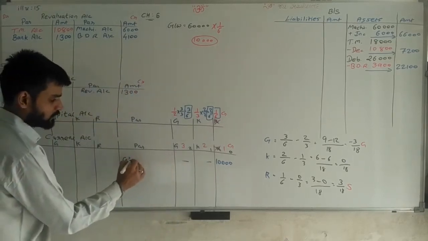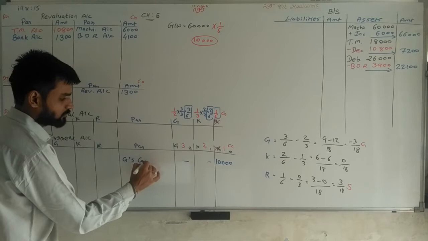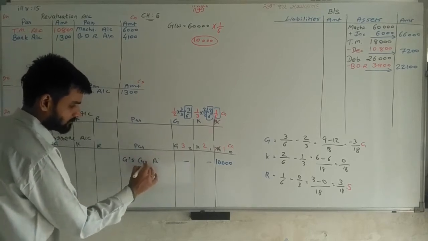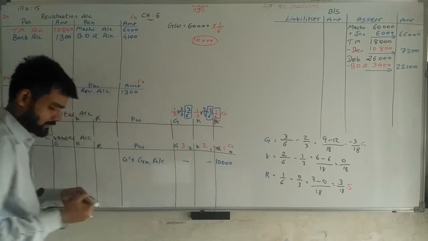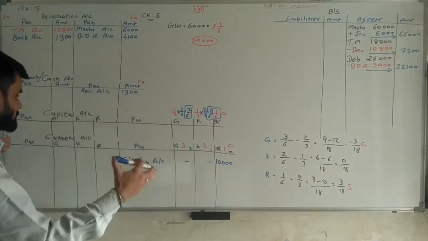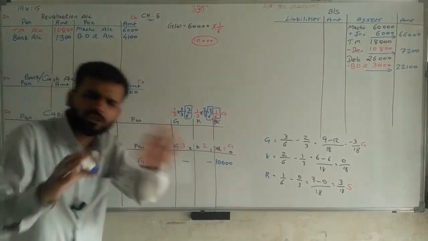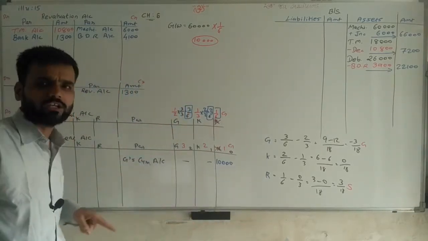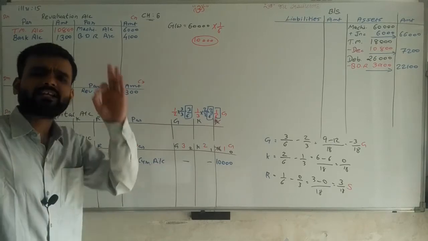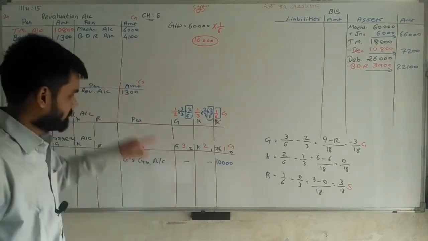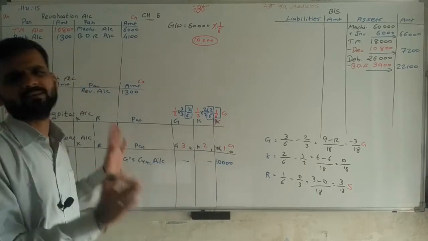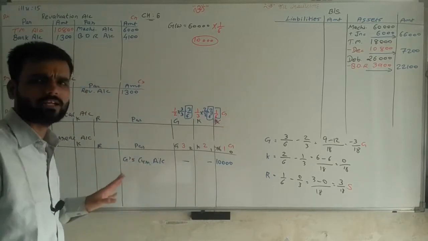But all the amounts are transferred to G's current account, not capital account. Now most important thing: whenever we are preparing current account, all the entries are given to current account only. Only the capital balance we write in capital account. That's it. This is the important one. Otherwise all the things remain the same.